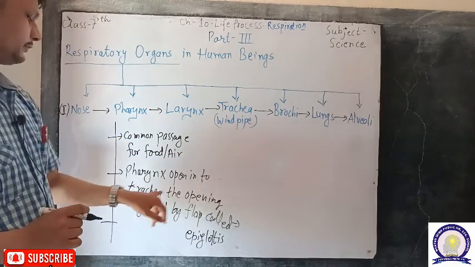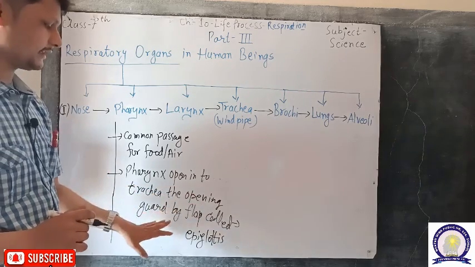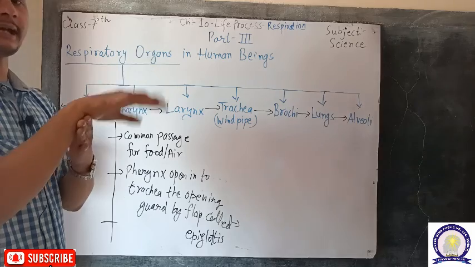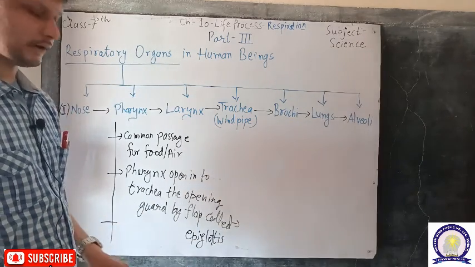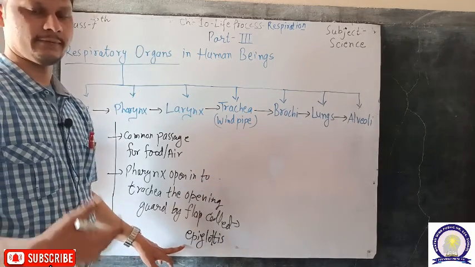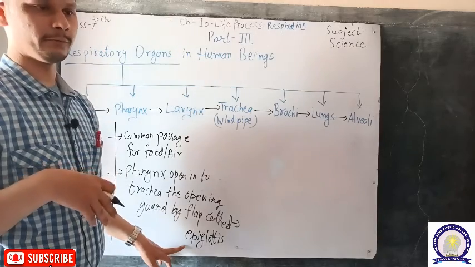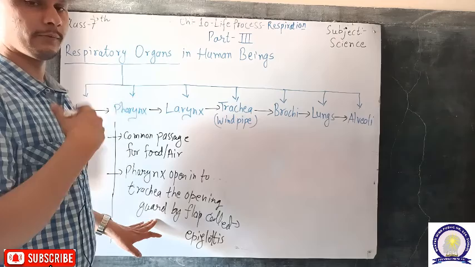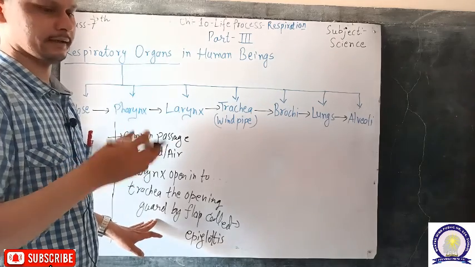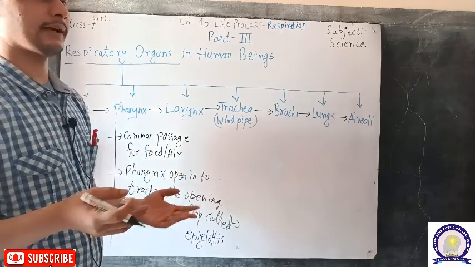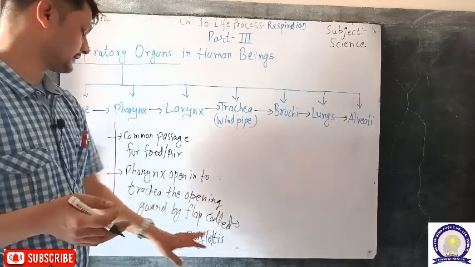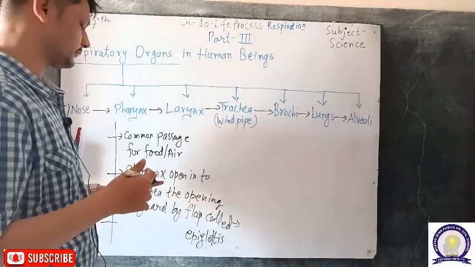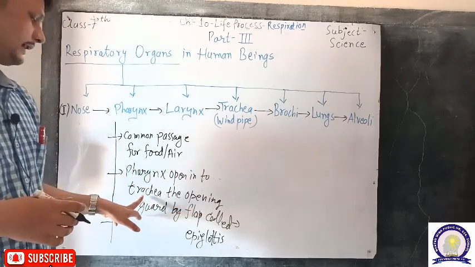The pharynx opens into the trachea, and the opening is guarded by a flap or cap-like structure called the epiglottis. While swallowing, whenever we deglutate the food, the epiglottis covers the trachea so that the food won't go into the windpipe or trachea. The food has to go into the esophagus. That's why the epiglottis covers the trachea during swallowing, or deglutition, so that the food can't go into the trachea.